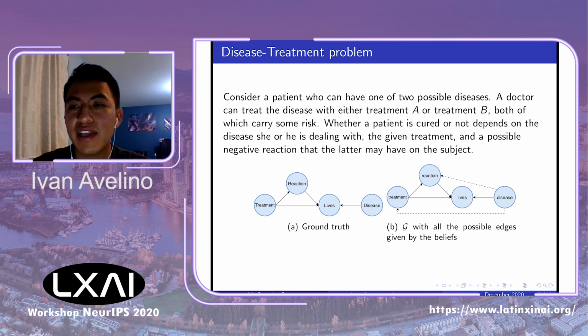We propose to mimic the physician-patient interaction with an agent interacting with an environment which is ruled by a causal model. The underlying structure of the causal model is shown in the left figure. And on the right side of the slide, we can see another graph, which is the graph with all the possible connections corresponding to the beliefs. And we can see that there are two spurious connections.